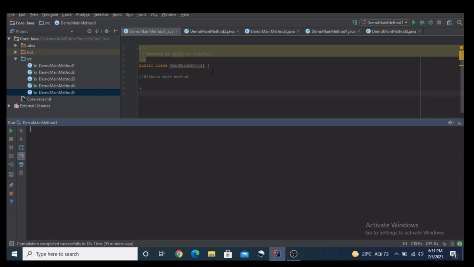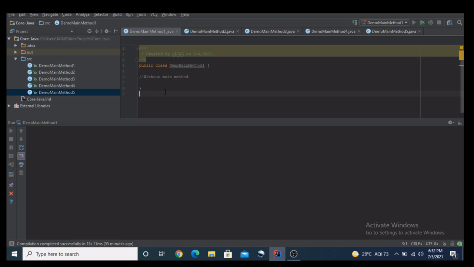So let's start with the first program, which is related to the main method. The most commonly asked question in Core Java interviews is: what will happen if I execute a class without a main method? It's a very common and very interesting question. Here you can see that I have created a class DemoMainMethod1, and it doesn't have any main method. I'm going to try to execute this class, then we will see what the output will be. So let's start,